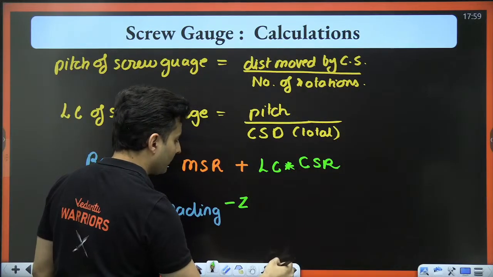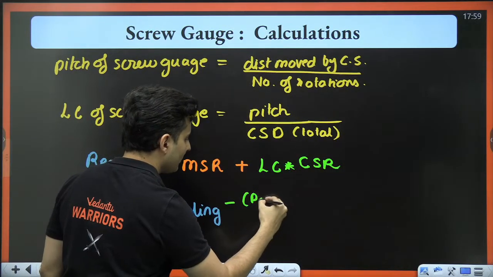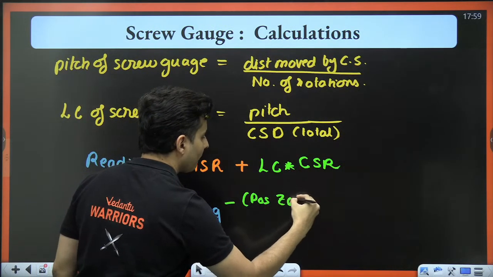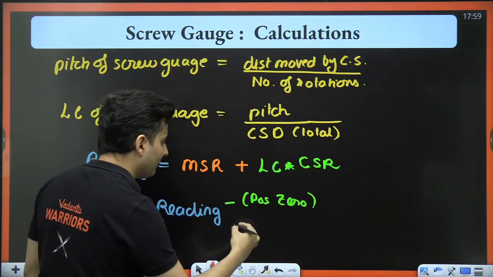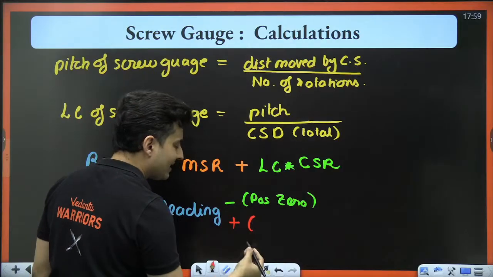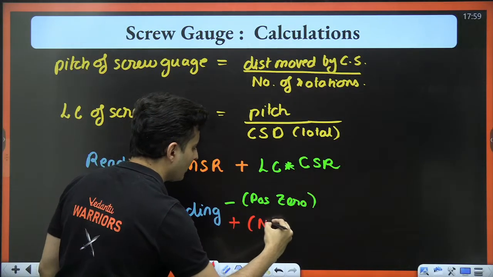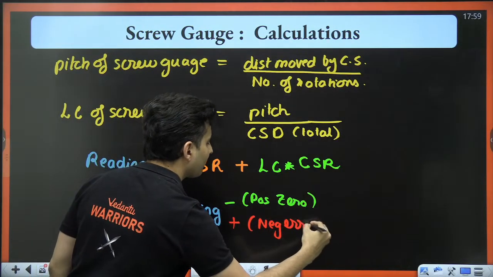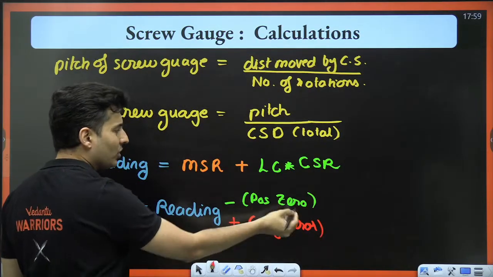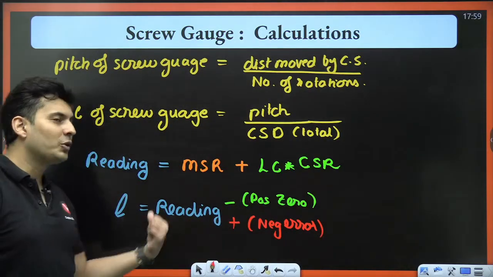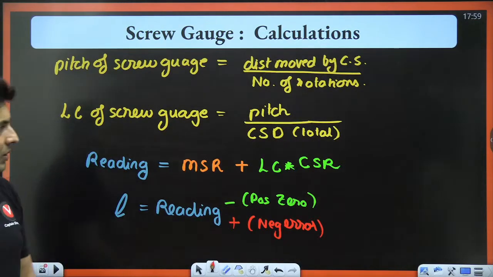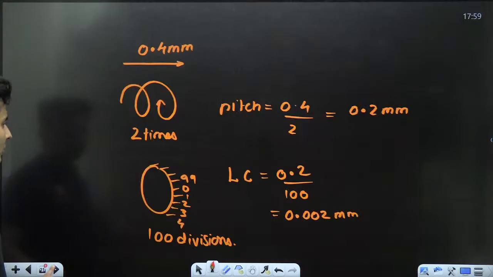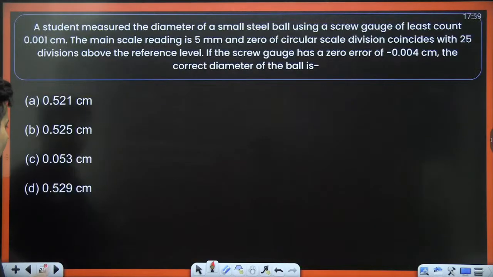And if it is negative, then you will add it. Negative error is always added, positive error is always subtracted to find the length, my dear warriors. Cool? So keep this in mind. Let's solve some questions based on this so that you will get an idea.